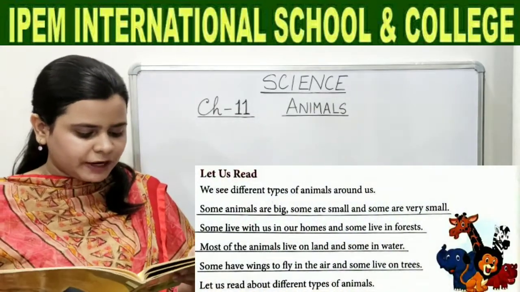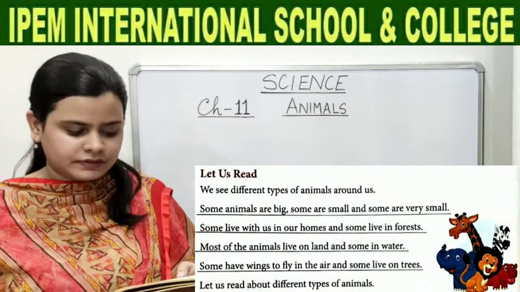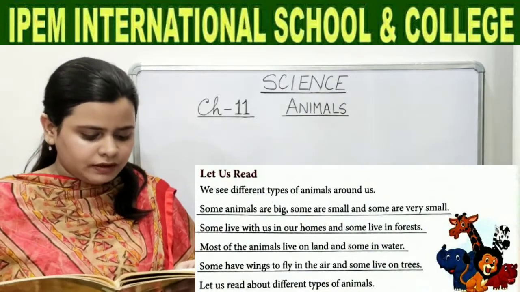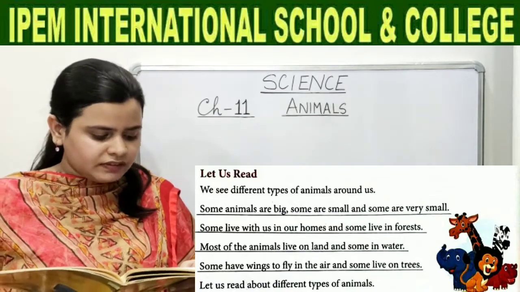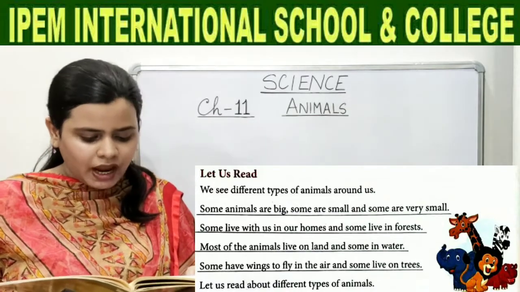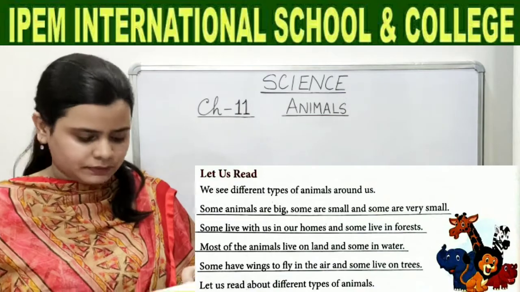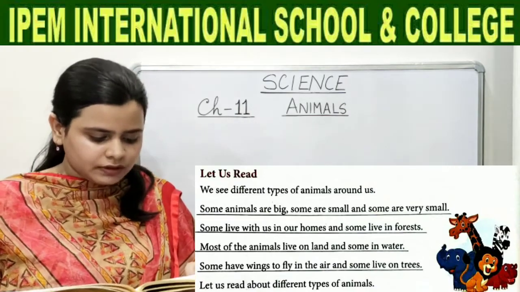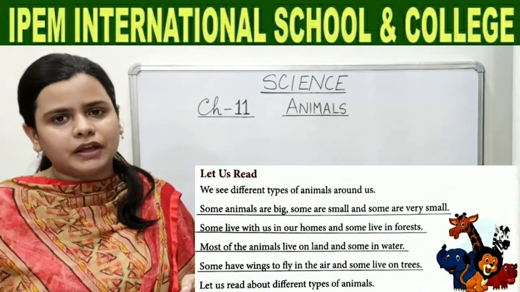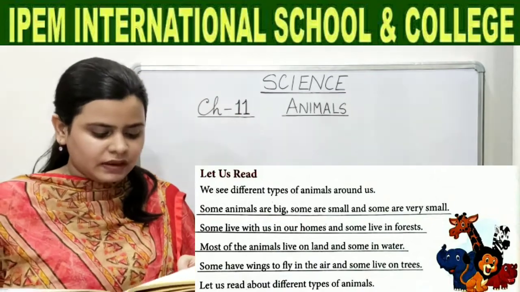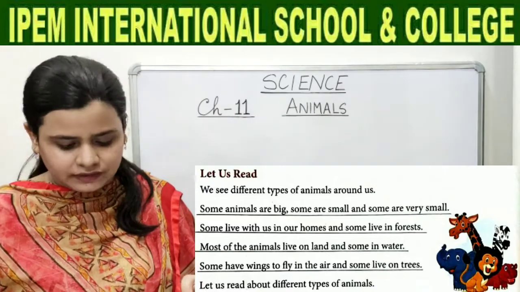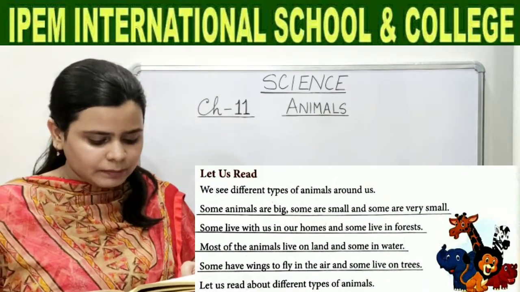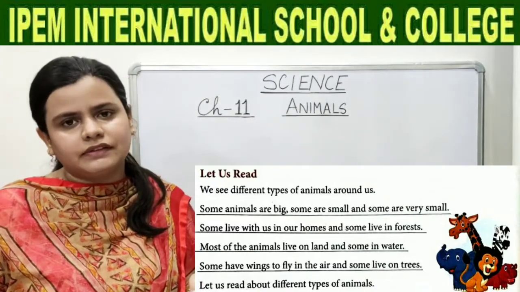We see different types of animals around us. Some animals are big, some are small, and some are very small. Some live with us in our homes and some live in forests. Most of the animals live on land and some in water. Some have wings to fly in the air and some live on trees. Let us read about different types of animals.